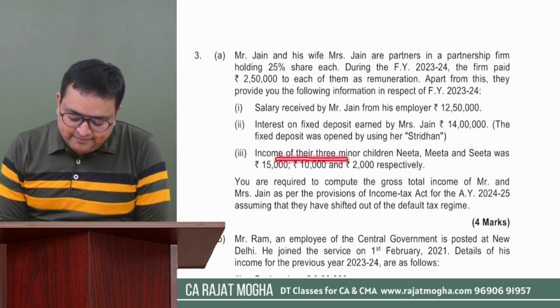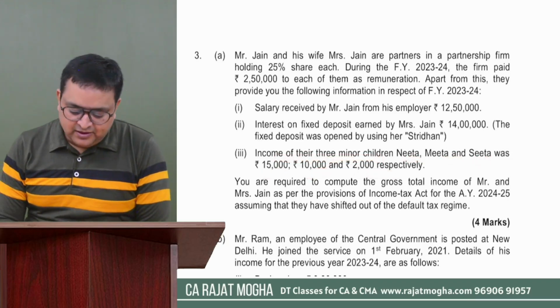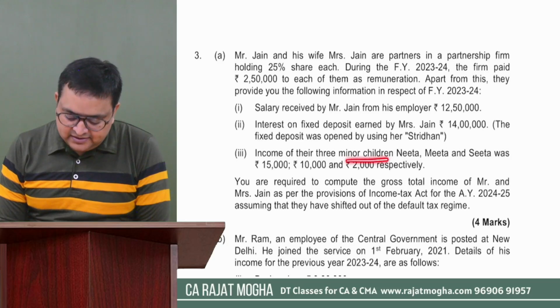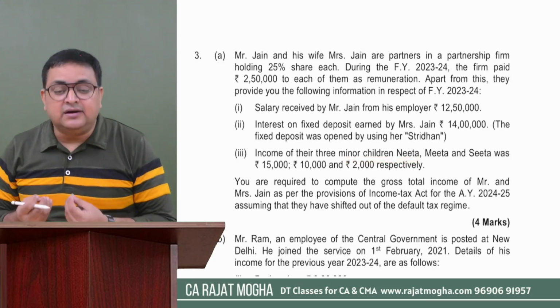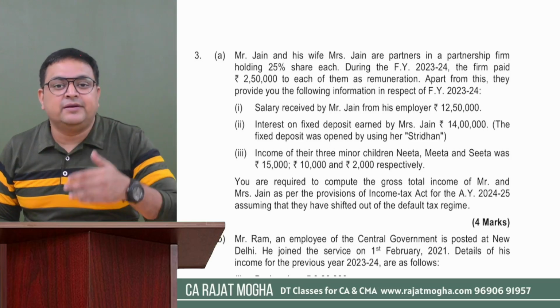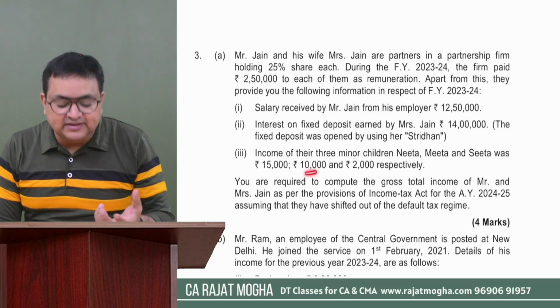Income of their 3 minor children, Neeta, Meeta and Sita, was 15,000, 10,000 and 2,000 respectively. So we understand these are minor children income, and nothing is mentioned about whether it's been earned because of their manual labor or whether it is earned by using their skills or knowledge.